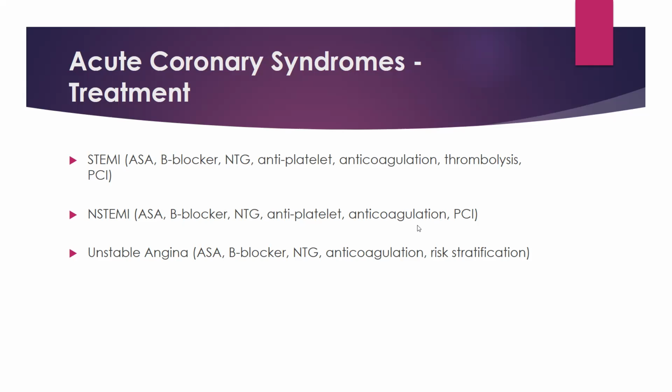You would not thrombolyze; you would plan for percutaneous coronary intervention. Unstable angina is a variant in which the patient has cardiac chest pain, but the cardiac markers do not rise. Then you would give aspirin, beta blocker, nitroglycerin, anticoagulation, and risk stratification for future planning.